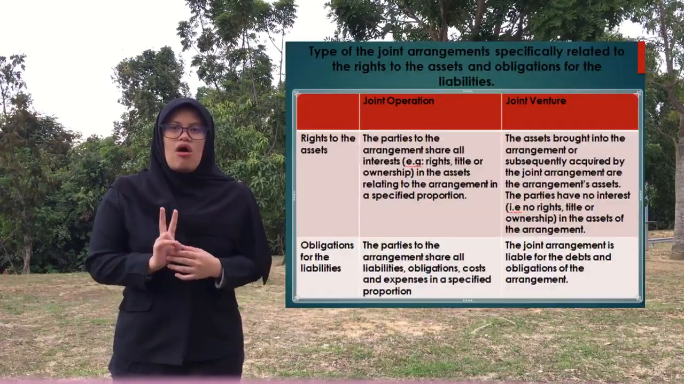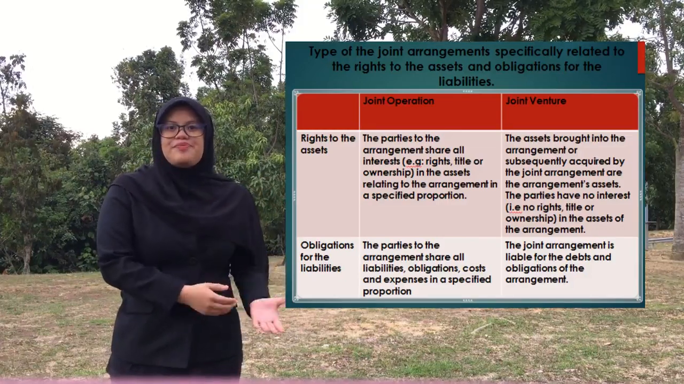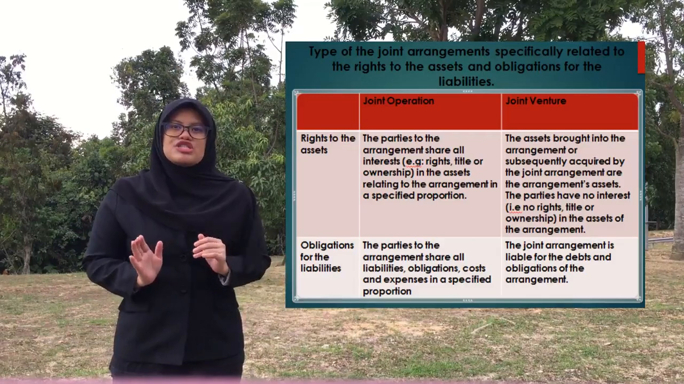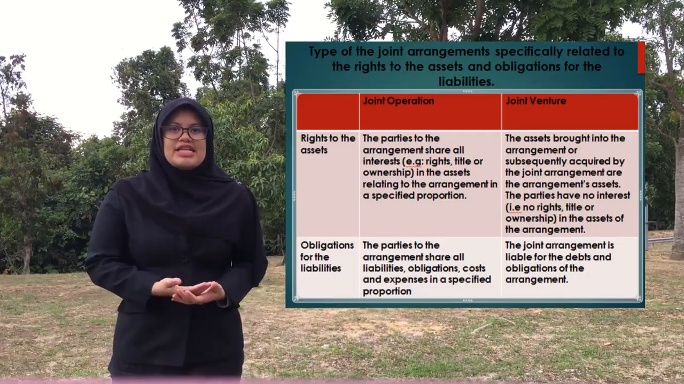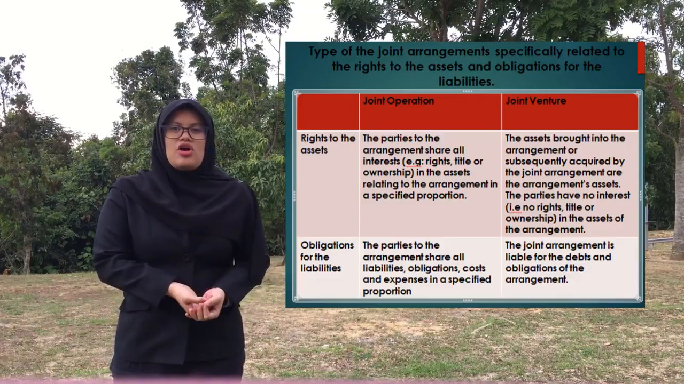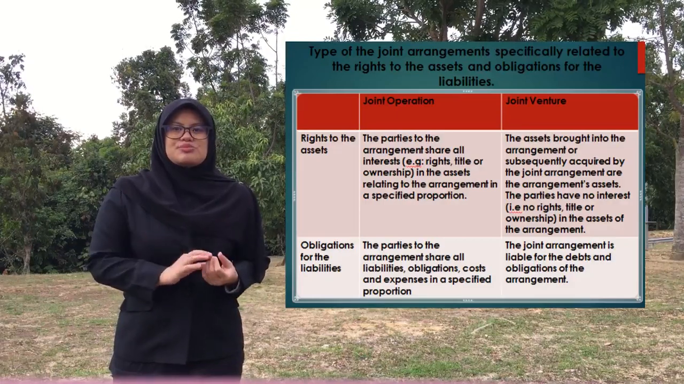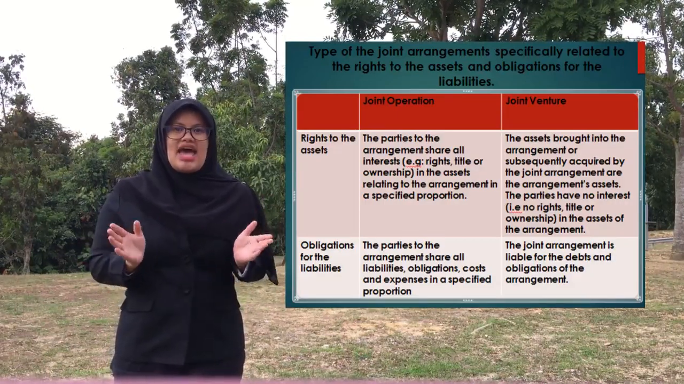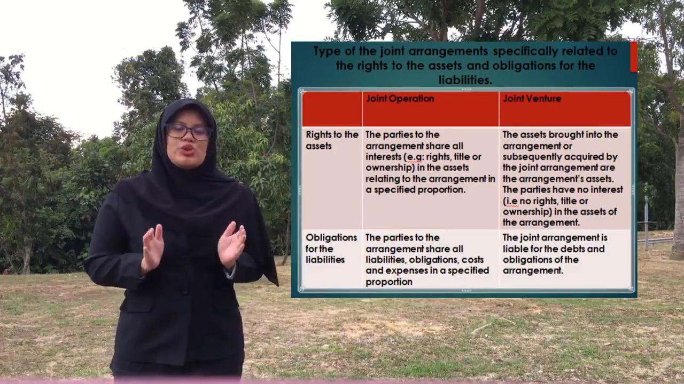For C, there are two types of joint arrangement, which are joint operation and joint venture. For a joint operation, the parties to the arrangement have rights to the assets and obligations for the liabilities relating to the arrangement. For a joint venture, the parties to the arrangement have rights to the net assets. It is the separate entity that has the rights to the assets and obligations for the liabilities relating to the arrangement.